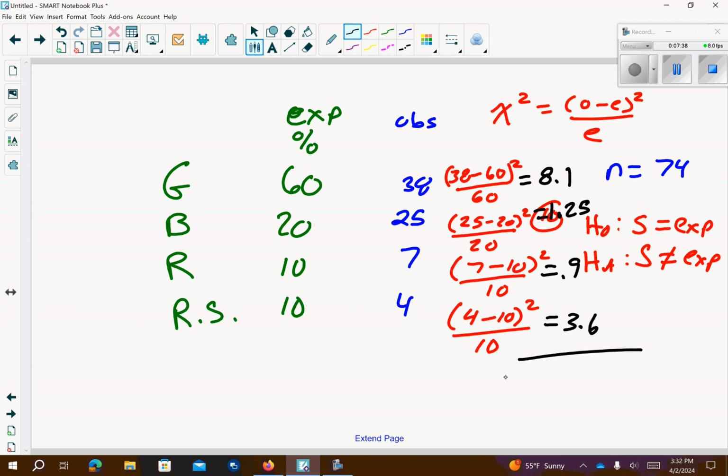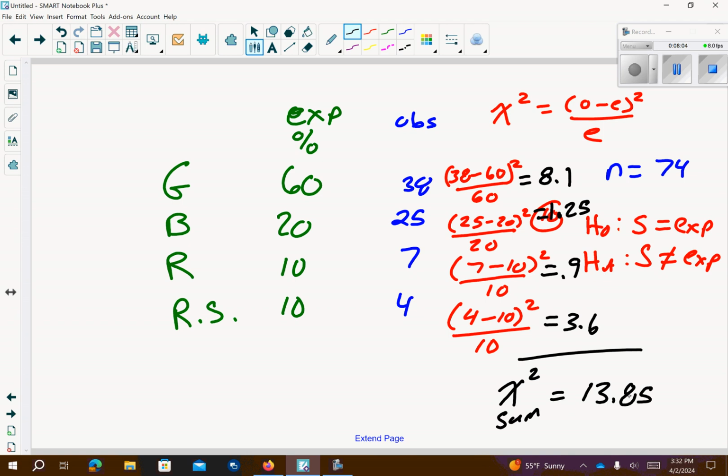So if we sum up all these, this is my chi-squared sum up. So I'm going to go 8.1 plus 1.25 plus 0.9 plus 3.6. So that's going to give us 13.85.